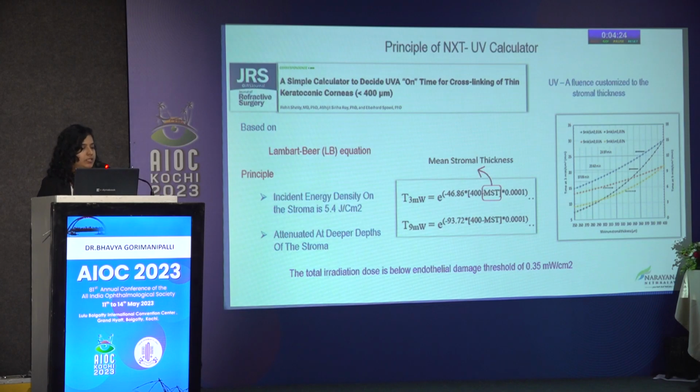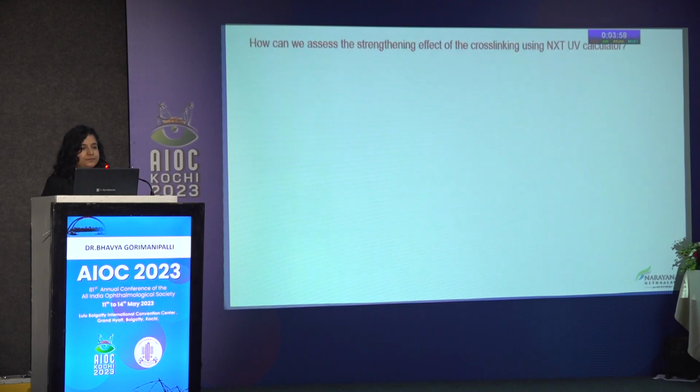So the total irradiation dose is made sure to be lesser than the endothelial damage threshold, which is 0.35 milliwatts per centimeter square. I'm showing you the equation for how we derive the UVA on time, and it is different for the 0.1% and 0.2% riboflavin solutions, because the absorption coefficients are different for the two concentrations.